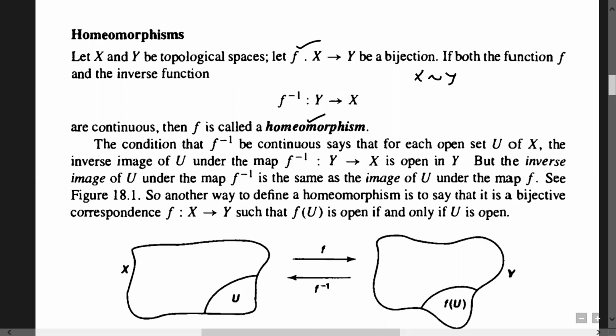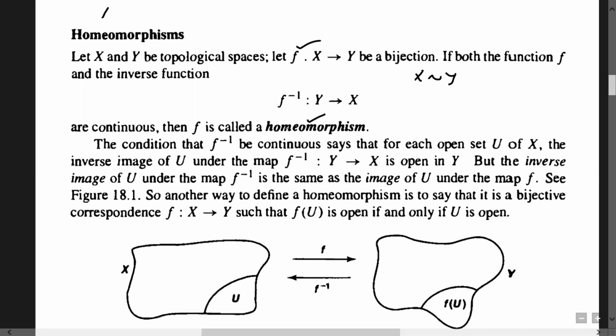Another interpretation is in terms of open sets. Here I would like to focus on one statement about a bijective map.